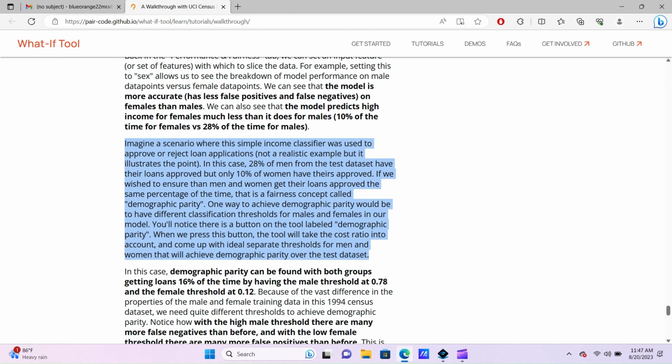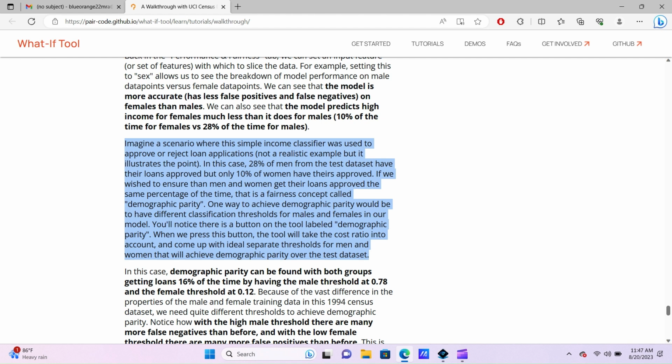Second paragraph. Imagine a scenario where this simple income classifier was used to approve or reject a loan application. Not a realistic example, but it illustrates the point. Well, why is it not a realistic example? Why wouldn't it be? Anyway, in this case, 28% of men from the test data set have their loans approved, but only 10% of women have theirs approved. If we wish to ensure that men and women get their loans approved the same percentage of the time, that is a fairness concept called demographic parity. Keep that in mind.